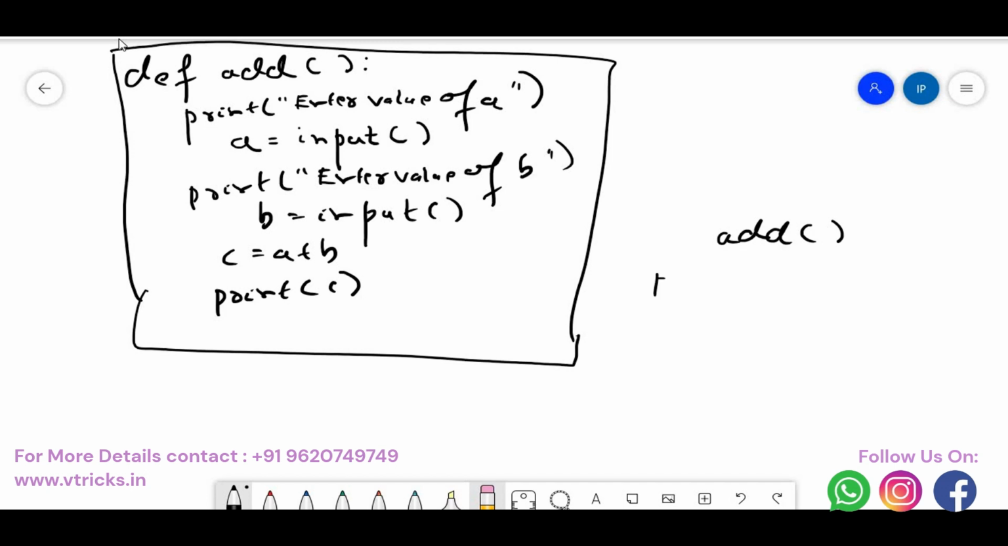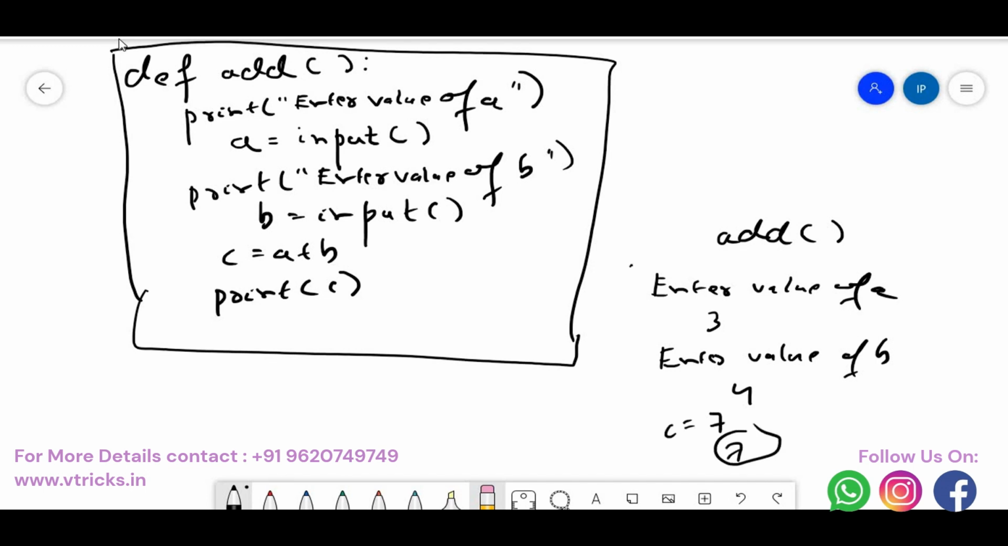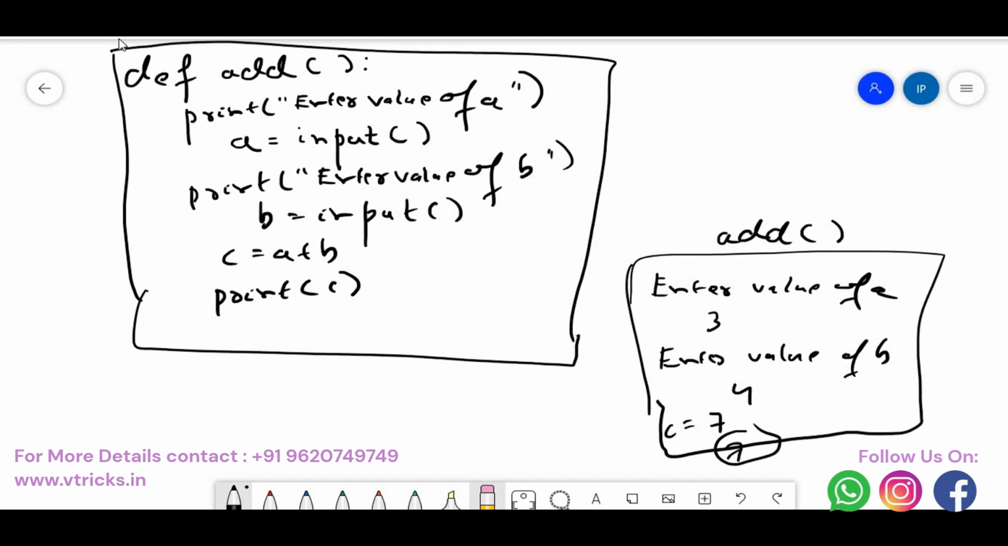So on the monitor, the user will be getting something like enter value of A. User enters 3, let us assume. Next I say enter the value of B, and the user enters 4. Now what happens? I'll do A plus B, which is 7. Then I'll put it back into C. The output 7 would be printed onto the screen. This is what is happening. Now our code is much more dynamic.